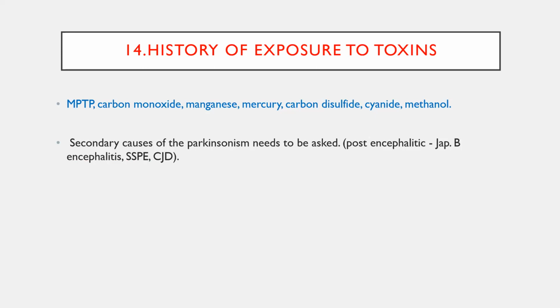MPTP, as all of you know, is 1-methyl-4-phenyl-tetrahydropyridine, an organic compound that causes permanent Parkinsonism. Nowadays these toxin exposures are very rare. It is a neurotoxin that damages the basal ganglia circuitry.